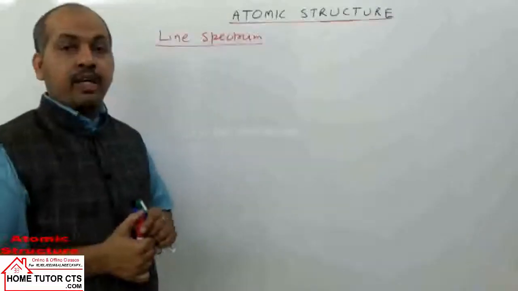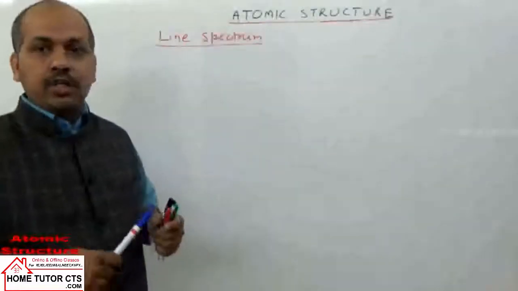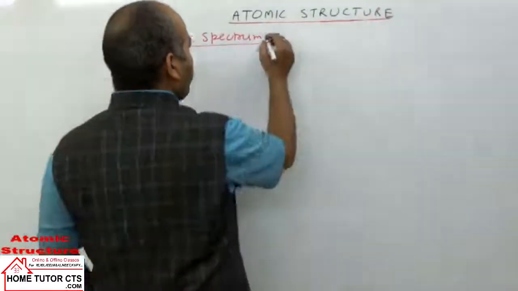We are studying this line spectrum for hydrogen and hydrogen-like atoms or ions, for single electron species. What happens in the study of line spectrum?